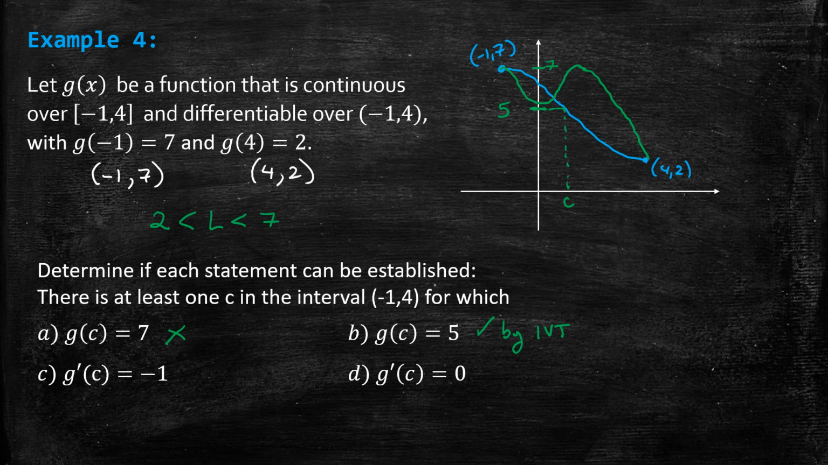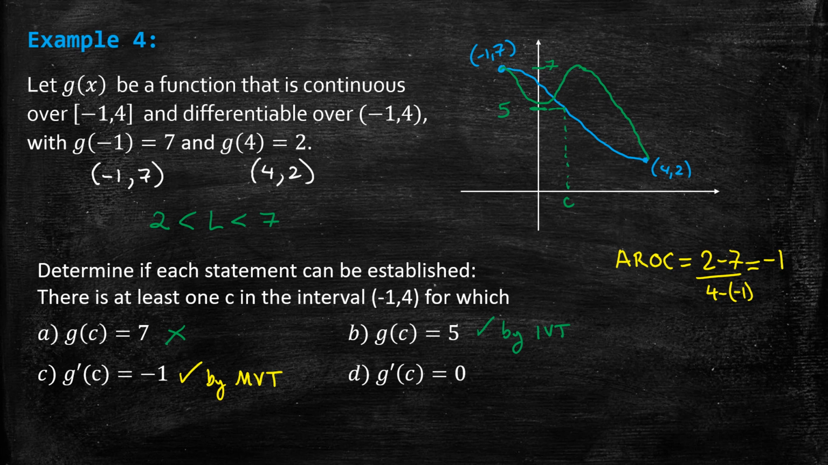Now, for C and D, we're dealing with primes. The minute you see primes, derivatives, you know you're dealing with the Mean Value Theorem. And before you go any further, you should work out the AROC, which is the change in y over the change in x. That comes out to be -1. That's fixed, the average rate of change over the interval. Remember, that's the slope of the secant line. So we know that the instantaneous rate of change will equal the average rate of change at some point in that interval, and this is true by the mean value theorem.